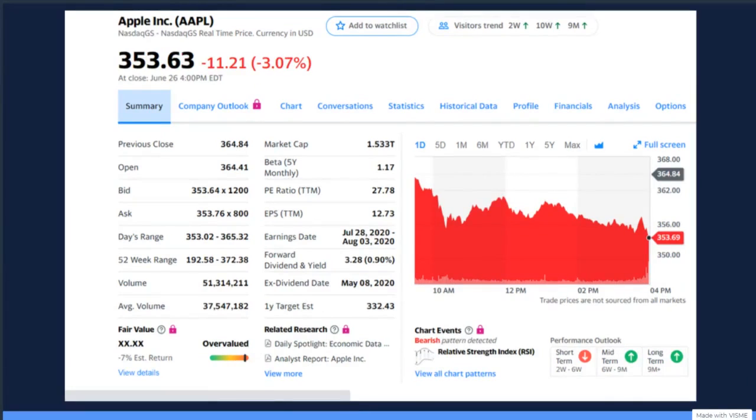We have the previous close, which is Thursday's closing price, and the open, which is Friday's opening price. The prices are not the same because of after-hours trading, in which the stock can still move.